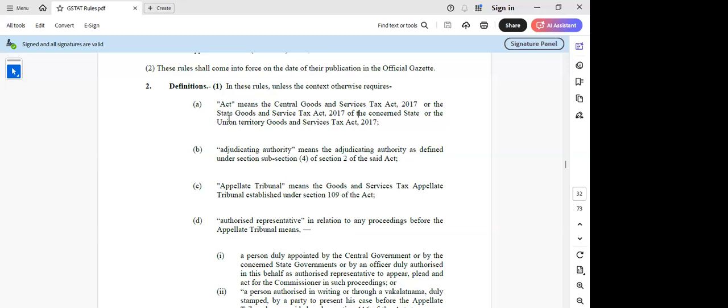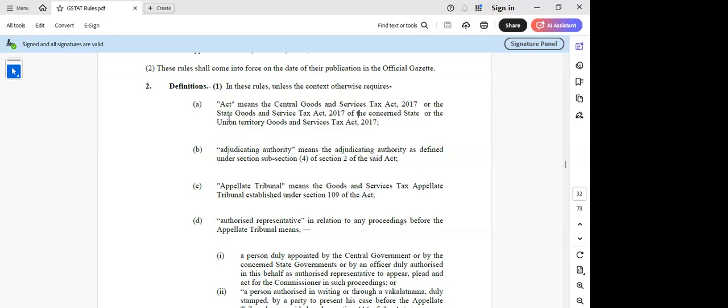Section 109 subsection 5 says that if any one of the issues involved relates to the place of supply, then the matter will be heard by the principal bench. The principal bench will be held at New Delhi, and it has a president, one judicial member, one technical member, and one state member. In the case of state benches, it will be two judicial members, one technical member of the center, and one technical member of the state. So this is post the amendment.